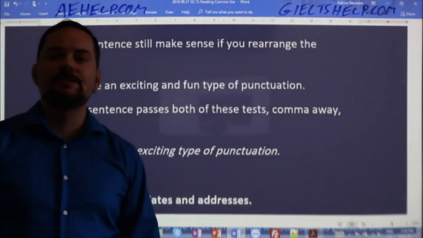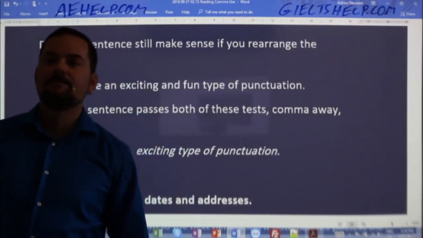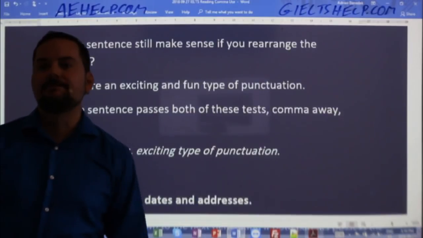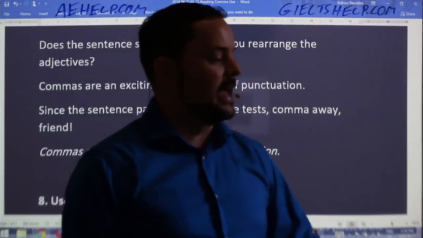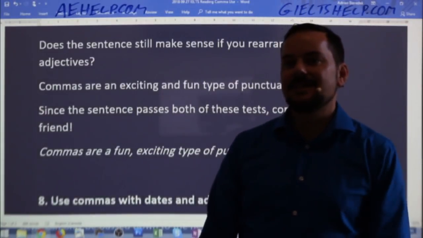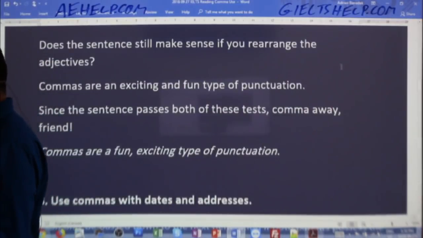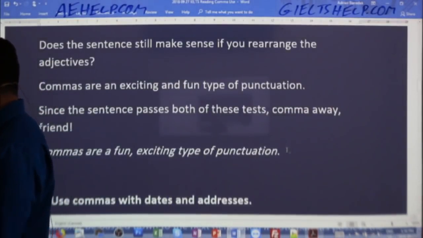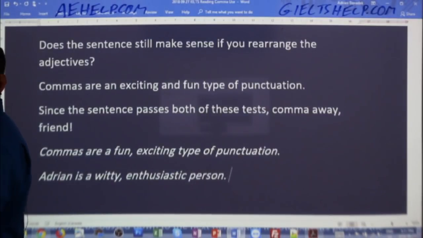Yeah, there we go. Jeffrey says, my teacher, Adrian, is a witty, enthusiastic person. Very good example, Jeffrey. That absolutely passes both of those tests and would make sense in this case. So I'll write that one up while I'm waiting for some other examples as well. Okay, but that one would work. So Adrian is a witty, enthusiastic person. Okay.